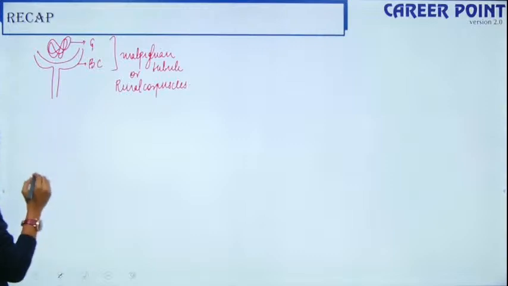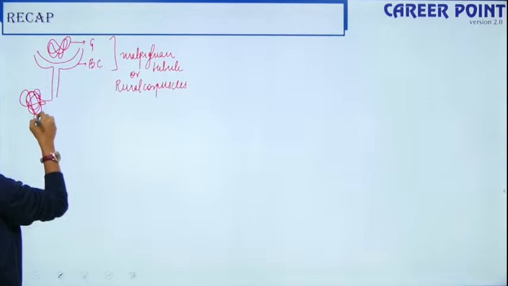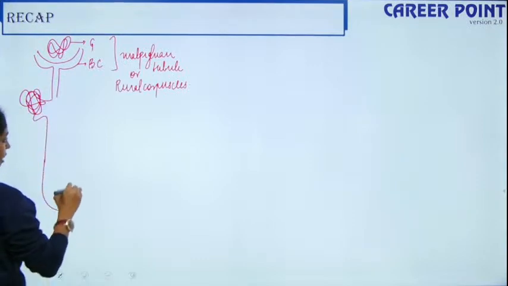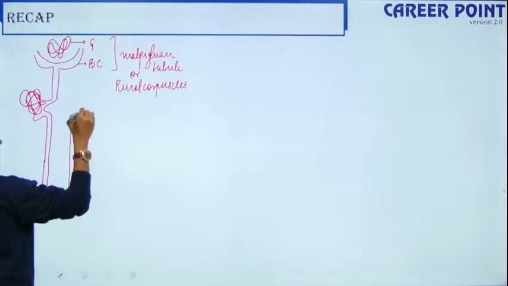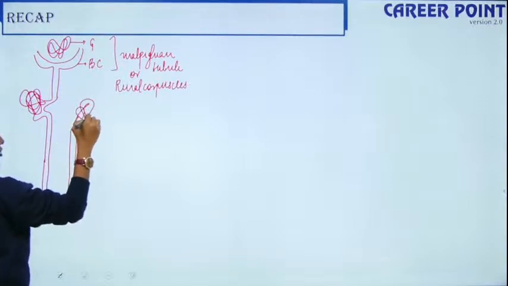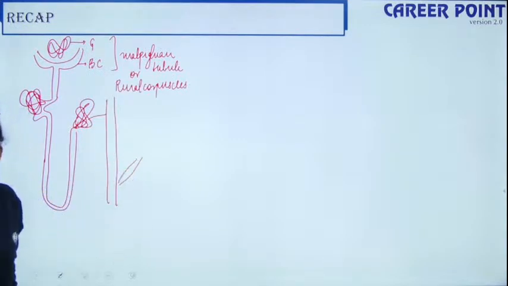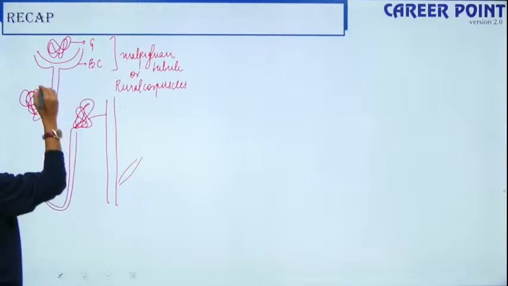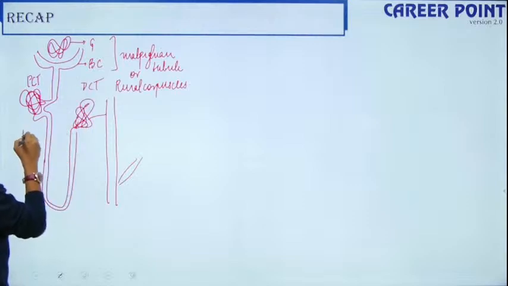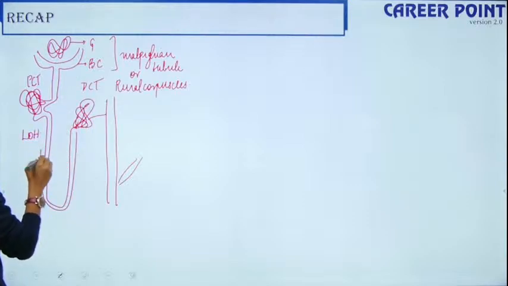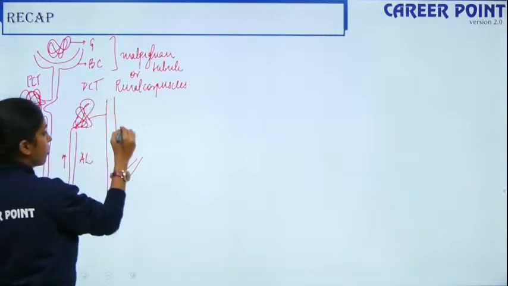Right below the renal corpuscle, what happens? You have a highly convoluted structure. This is your PCT, and then you have your loop of Henle. Then you have your DCT. Then it opens into the collecting duct like this. So this is the structure of your renal tubule. This is your PCT, this is your DCT, this is the loop of Henle.